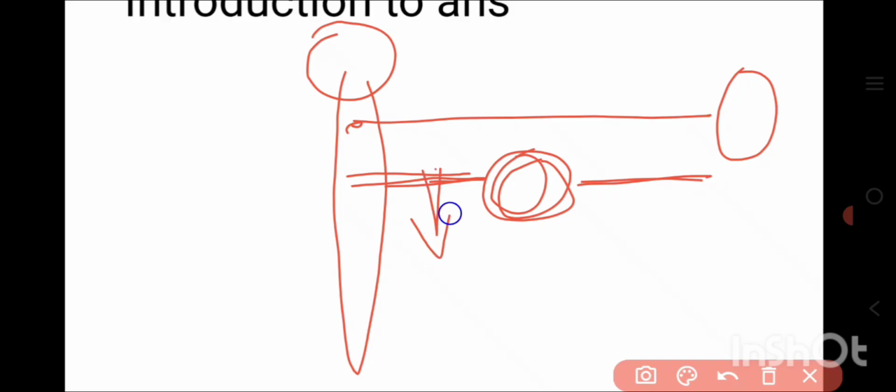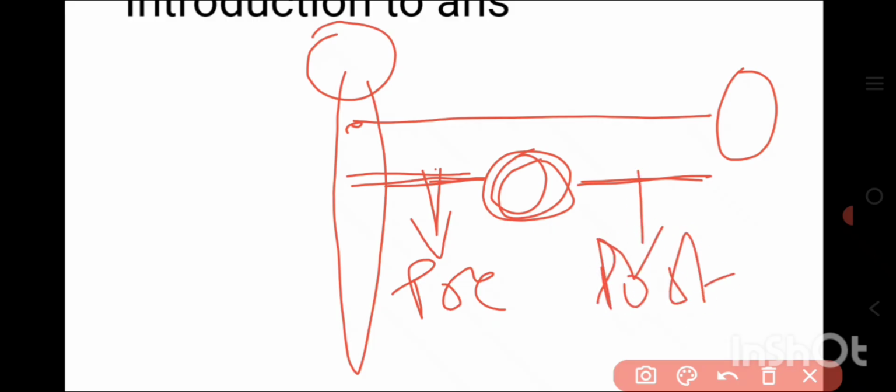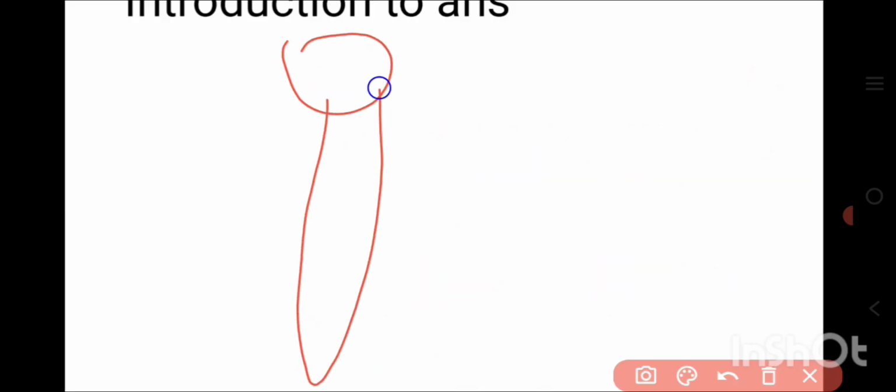The neuron that is before the ganglia is considered the preganglionic neuron. The neuron which is after the ganglia is considered the postganglionic neuron. So there are two neurons: preganglionic and postganglionic neurons. In the autonomic nervous system we have two neurons, but the autonomic nervous system is again divided into the sympathetic nervous system and the parasympathetic nervous system, right?